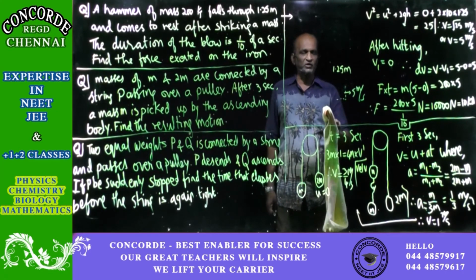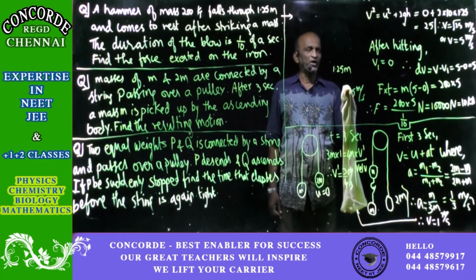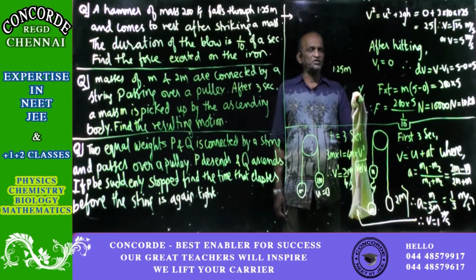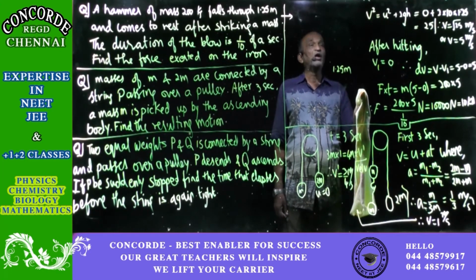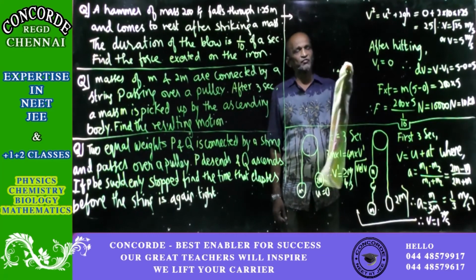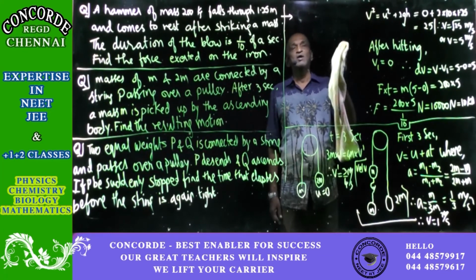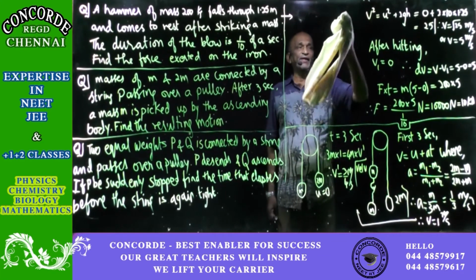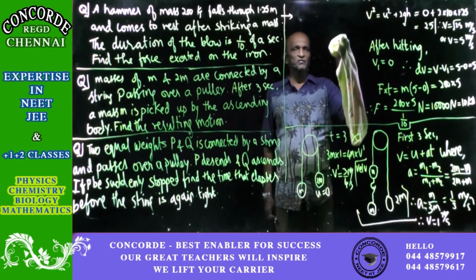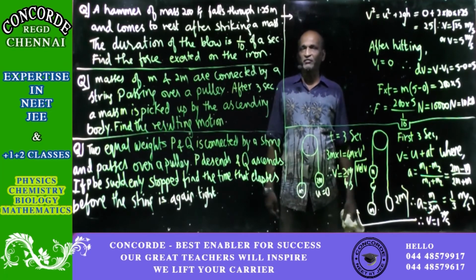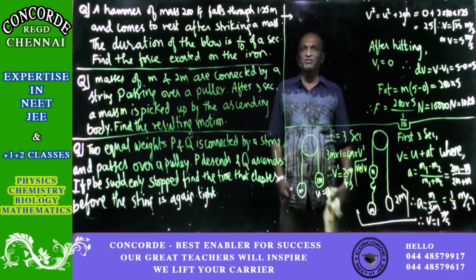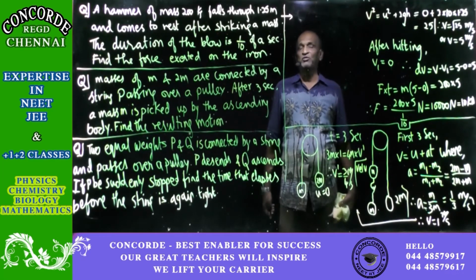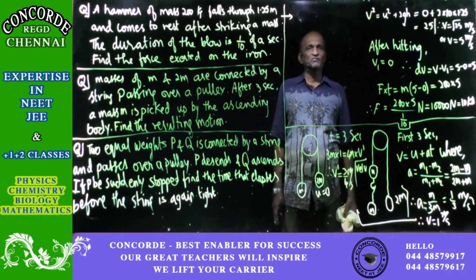So for that, remember that when a body is moving with constant velocity, or when the acceleration of any body is equal to 0, then either the body will be at rest or else the body will move with constant velocity.